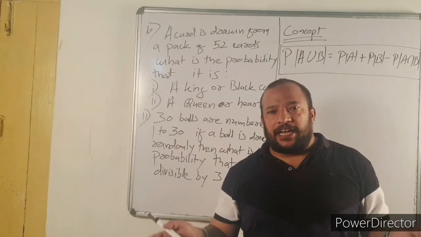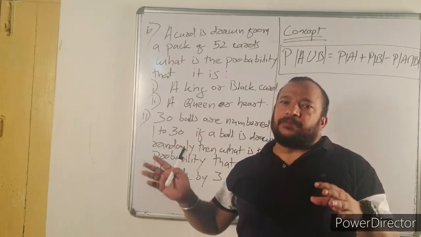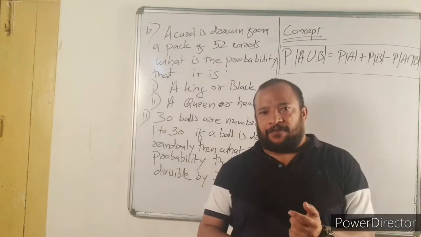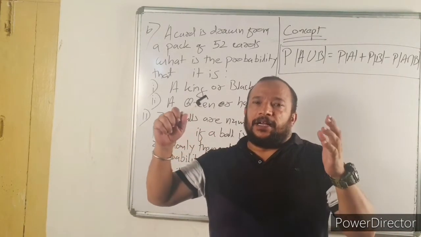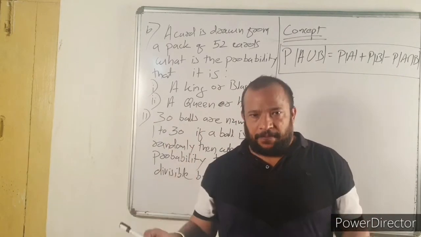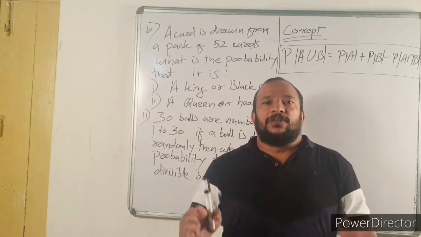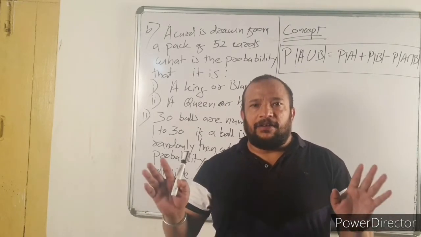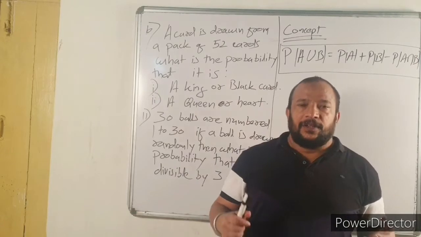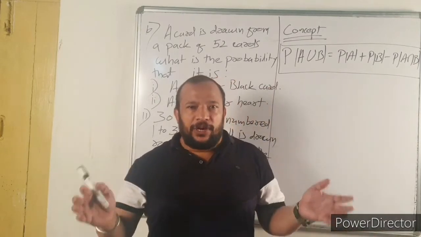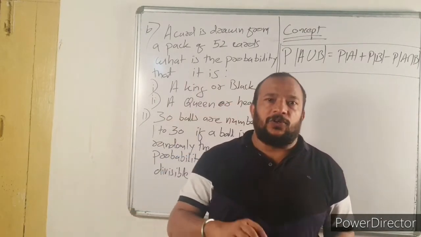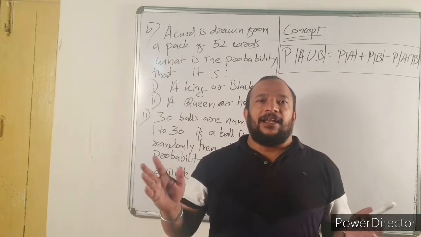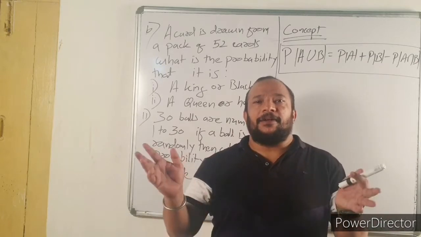This concept is again from set theory. In set theory we know the formula: modulus of A intersection B is equal to modulus of A plus modulus of B minus modulus of A union B, or modulus of A union B is equal to modulus of A plus modulus of B minus modulus of A intersection B.